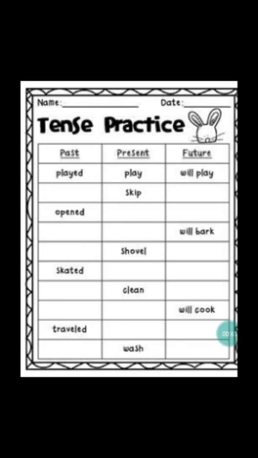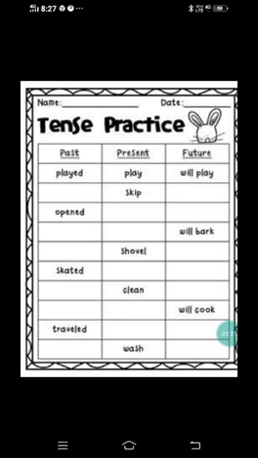In the first column, that is past, the word is played. Next, under present tense the word is play. Under future the word is will play. So the word play is converted into past by adding ed, that is played, and it is converted into future tense by adding will, will play. It's not continuous tenses, children. Simply simple future, that is will play.